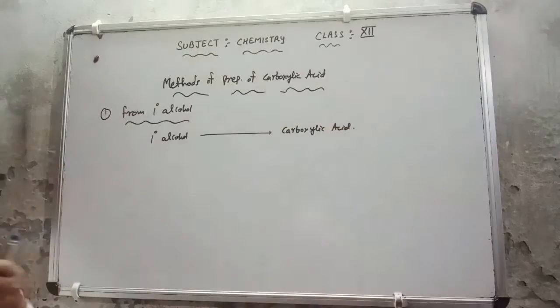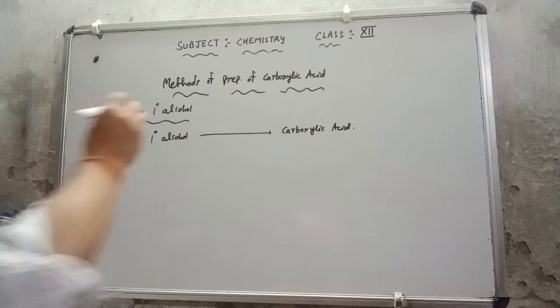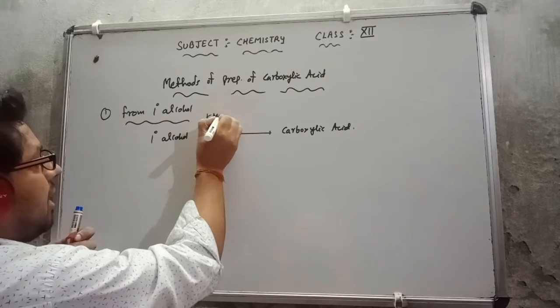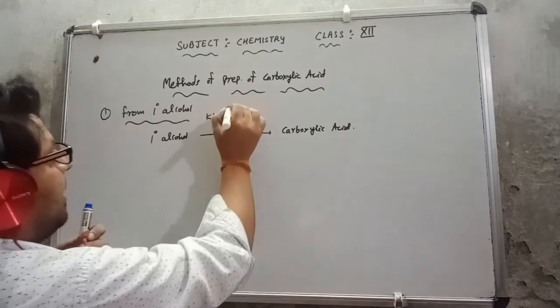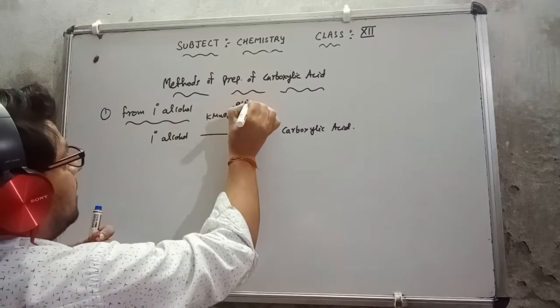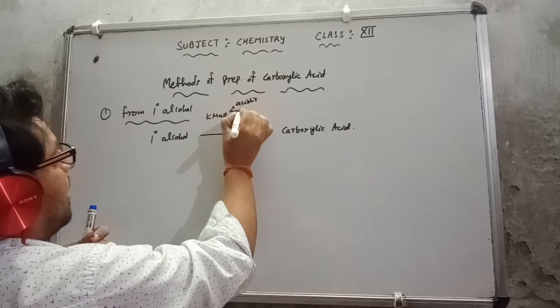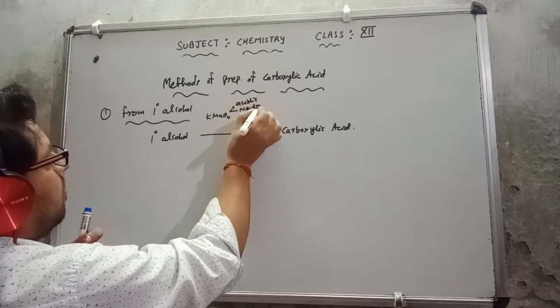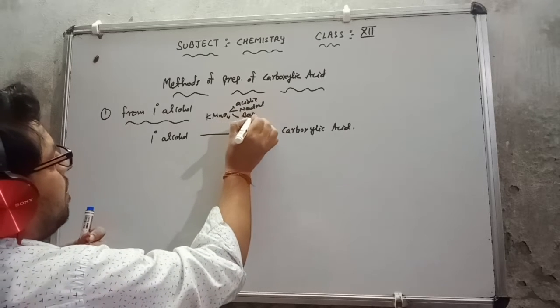This happens if I oxidize it in the presence of KMnO4. This KMnO4 can be in any medium: acidic, neutral, or basic.